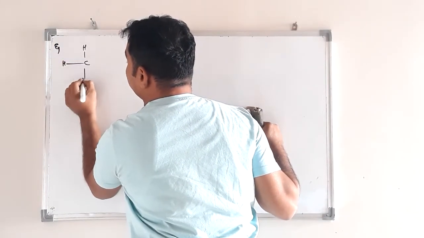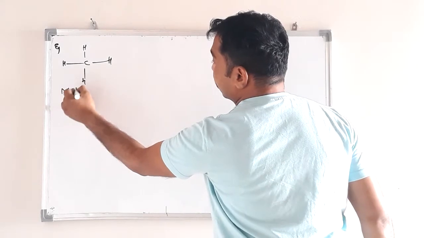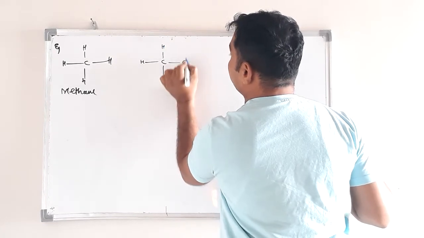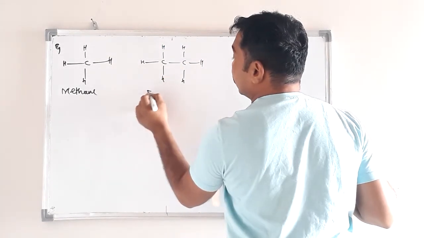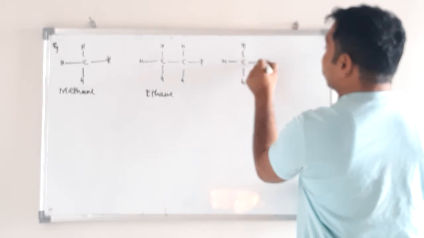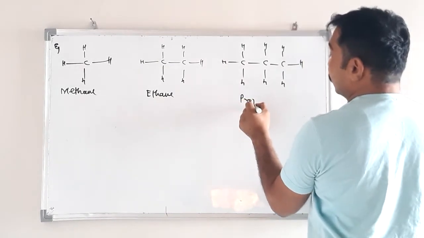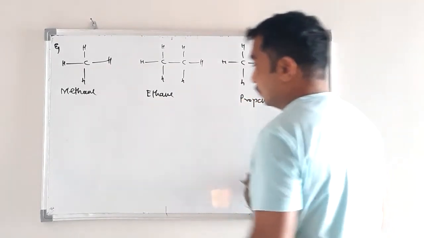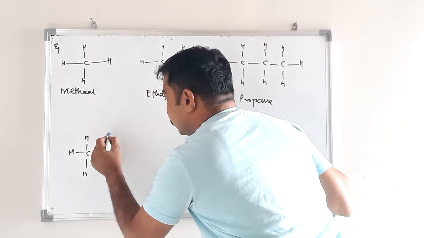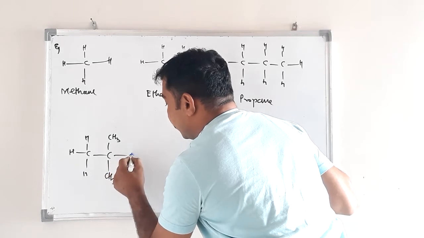Very important, understand properly here. This is methane, this is ethane, this is propane, and one more example. Okay, isopentane.